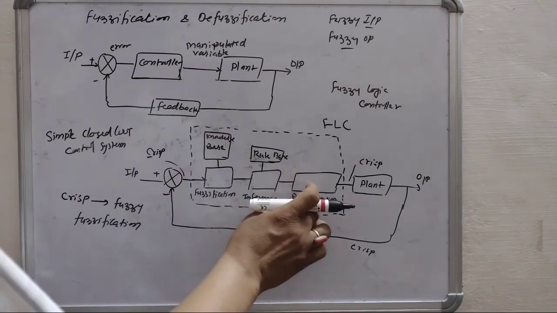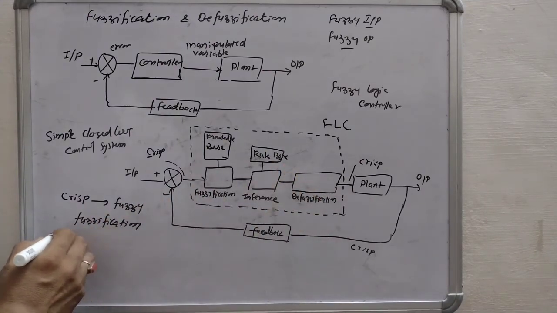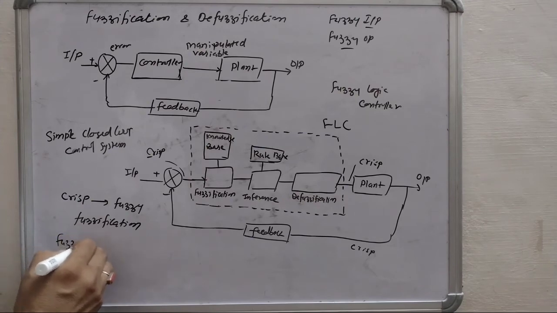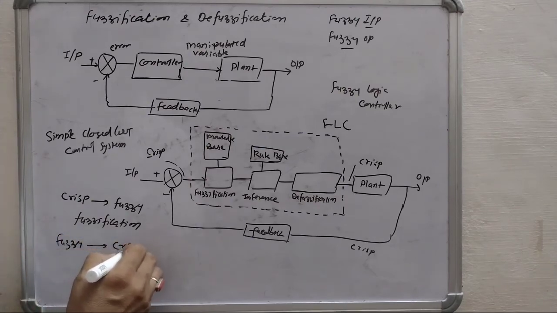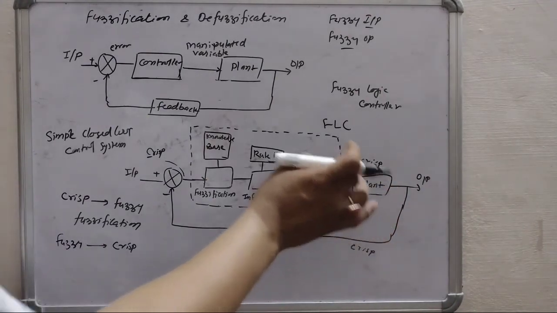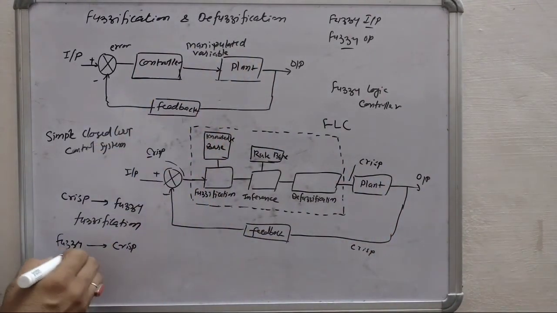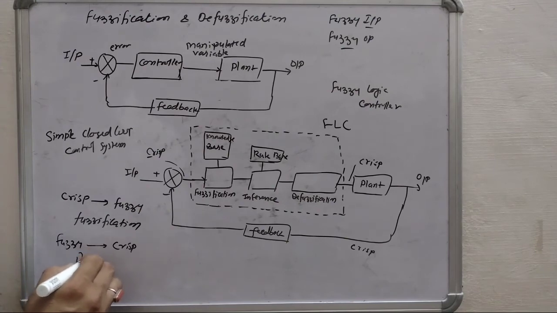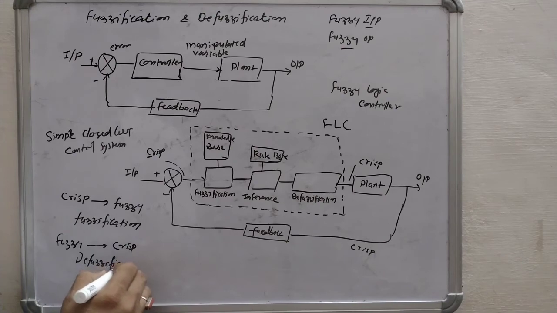That output is again converted from fuzzy to crisp value, because finally we require a crisp input for the plant as a manipulated variable. So for that purpose we need the defuzzification process.